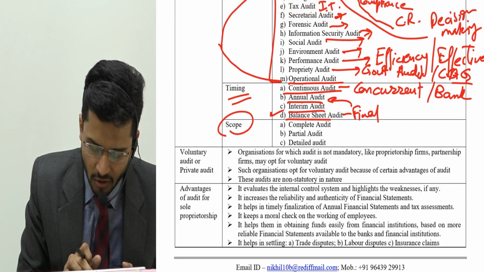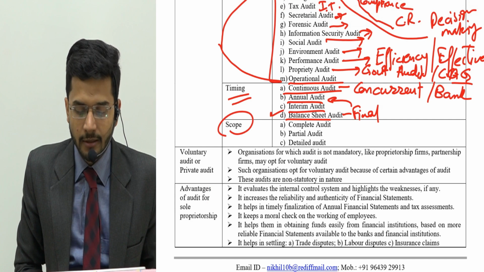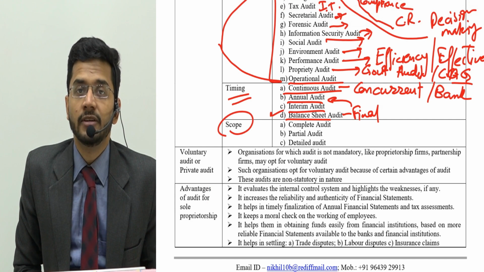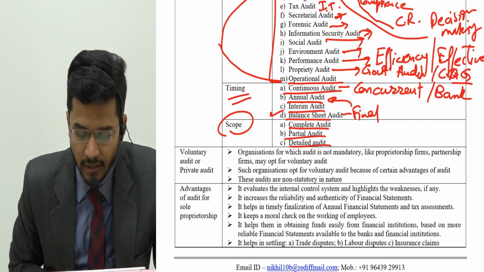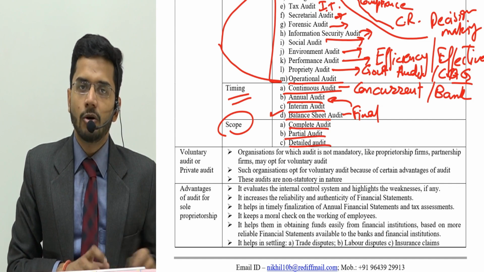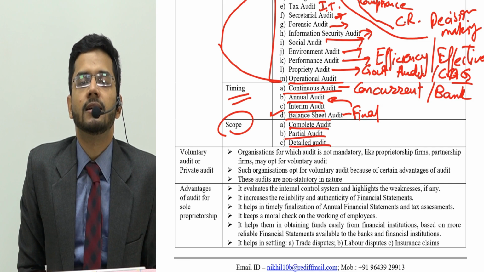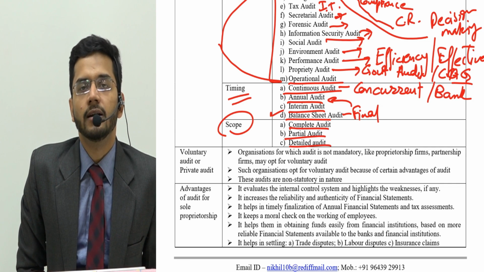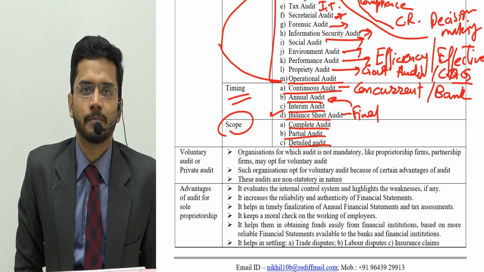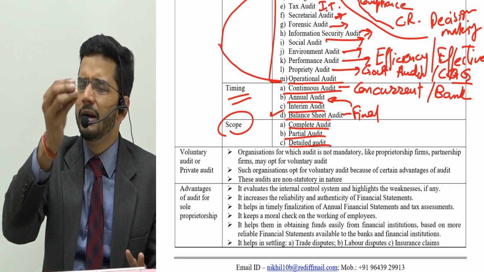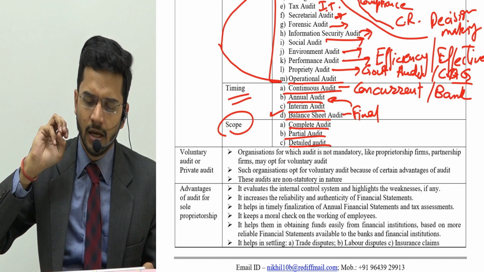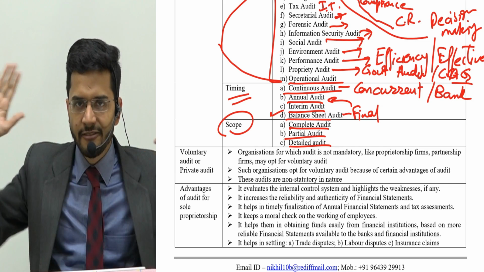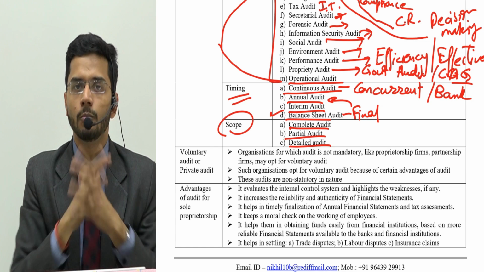Then on the basis of scope, what is the scope? What is the extent of work which is required to be done by the auditor? On the basis of scope, we can divide the audit into 3 parts: complete audit, partial audit, and detailed audit. Complete audit means the audit is done of each and every account head and no account head is left. There can be some immaterial account heads which are very small, and those account heads may be left, but otherwise entire financial statements are audited at one go.